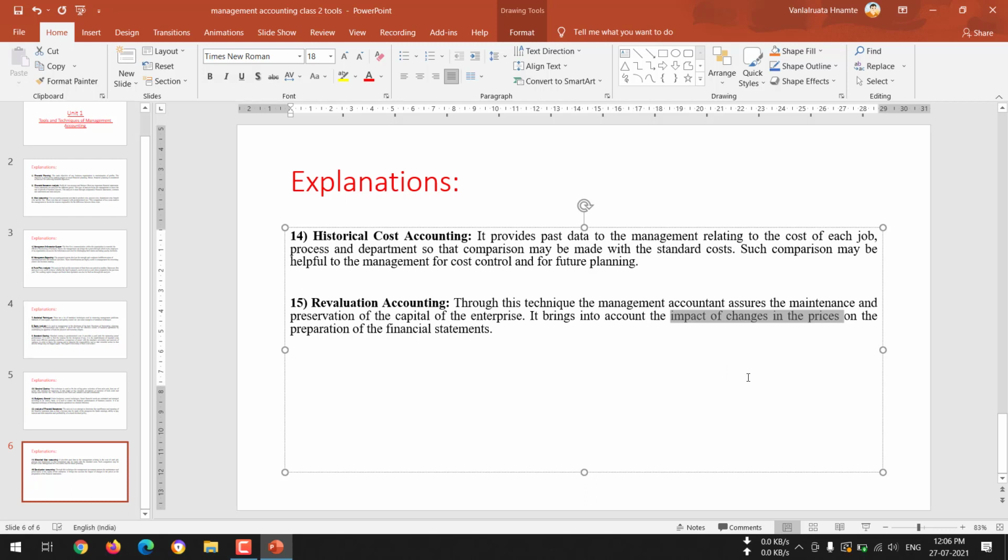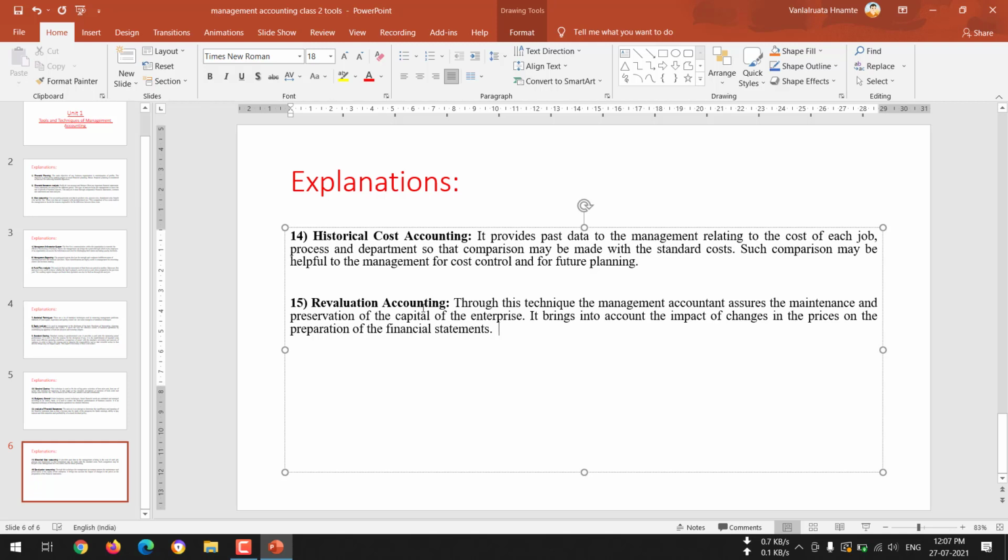But in the actual market price, let's say in 2013, the price of that machine has changed to 2 lakh 50,000. So there is a change between these amounts, right? So how is it affecting the financial statement?